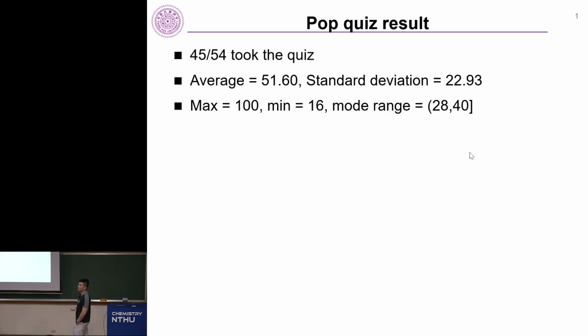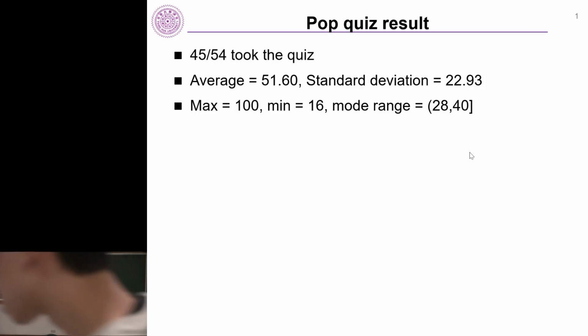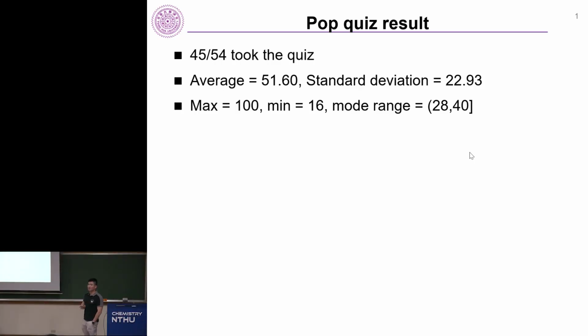If you took the quiz, fantastic. If you happen to miss it, that's fine. There will be no makeup, unfortunately. But if you attend all the classes and get all attendance points, you're going to get 5%. If you happen to miss any attendance, that's fine.